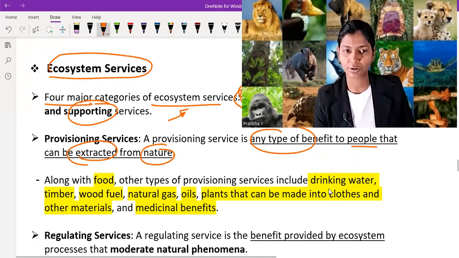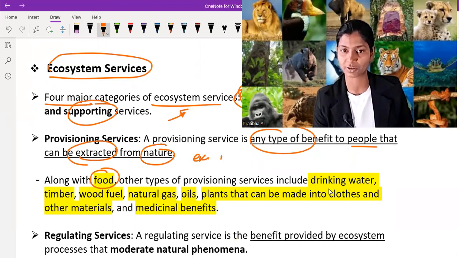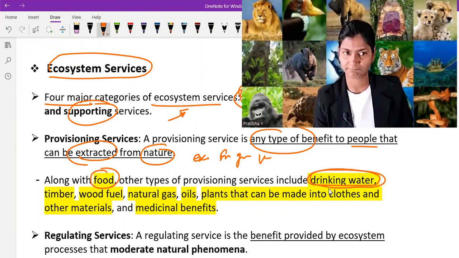Like food, we extract food from nature, in terms of fruit, grain, and vegetables. Other types of provisioning services are food and drinking water. Okay, we extract drinking water from nature. We collect timber from nature, wood as a fuel, and natural gas. You know, natural gas is embedded in the rock, so we extract natural gas from nature. We cut the tree and collect wood from nature.